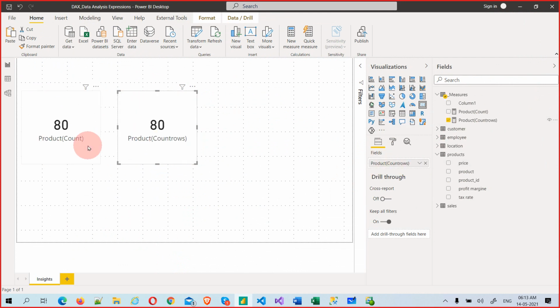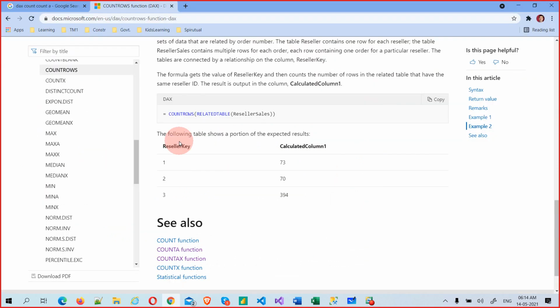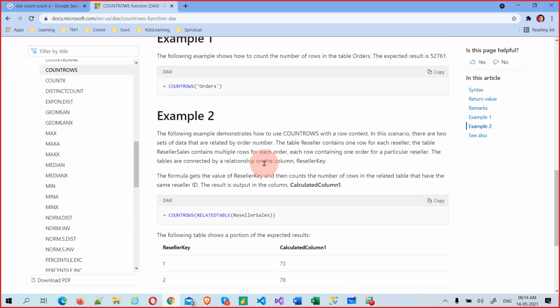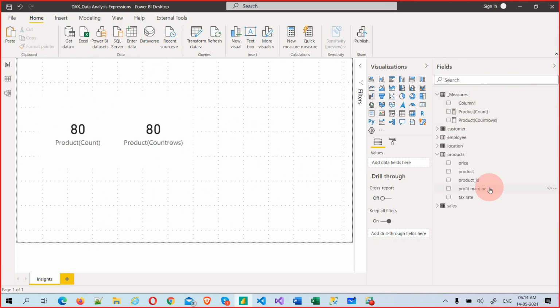So count rows also gives 80. Something like that you need to verify. Yeah, there is no difference at all. Now you see, count rows works with a related table also. Count rows is actually DAX, it can do anything, anywhere. If you want to have a separate column from another table, but doing this with a related table doesn't make sense basically, because count rows is a measure and you need not put it into that particular table.